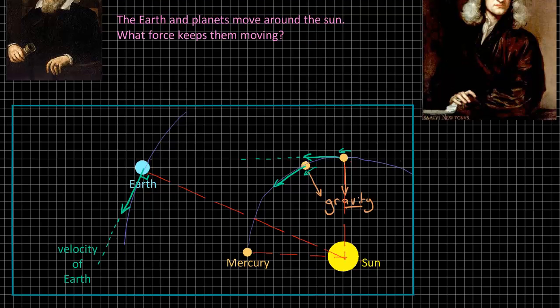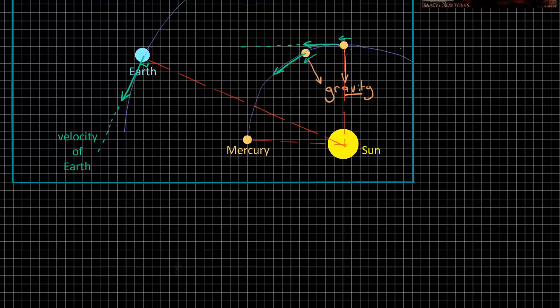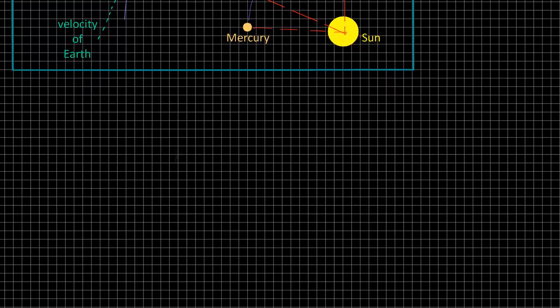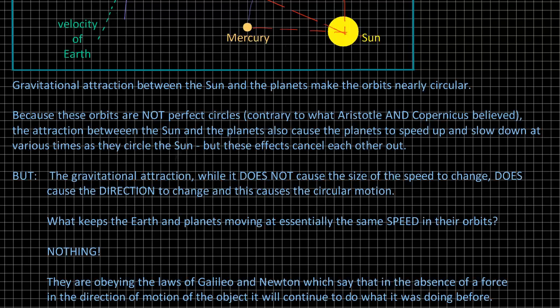So, to sum up then, the gravitational attraction between the Sun and the planets makes the orbits nearly circular, but not quite. Because of this, the Sun does have an effect on the speeds of the planets as they go around in their orbits, but it causes them to speed up as much as it causes them to slow down, and therefore has no net effect on the speed of the planets that orbit the Sun.